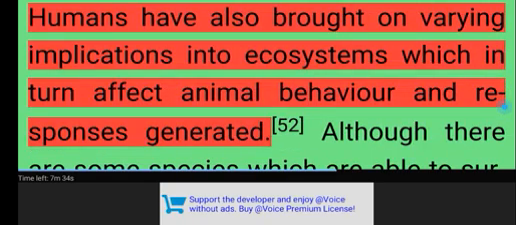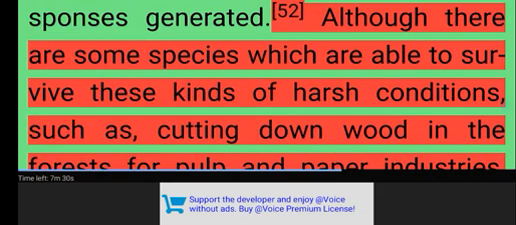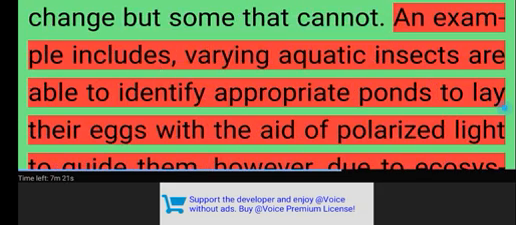Humans have also brought on varying implications into ecosystems which in turn affect animal behavior and responses generated. Although there are some species which are able to survive these kinds of harsh conditions, such as cutting down wood in the forests for pulp and paper industries, there are animals which can survive this change but some that cannot. An example includes varying aquatic insects that are able to identify appropriate ponds to lay their eggs with the aid of polarized light to guide them. However, due to ecosystem modifications caused by humans, they are led onto artificial structures which emit artificial light, which are induced by dry asphalt, dry roads for example.